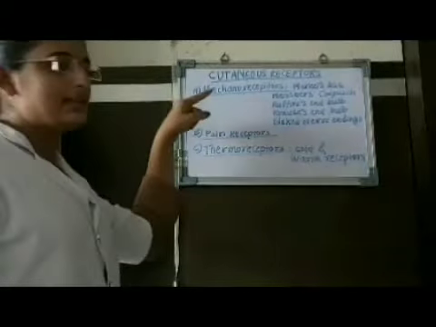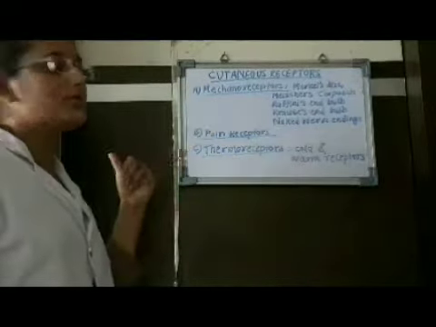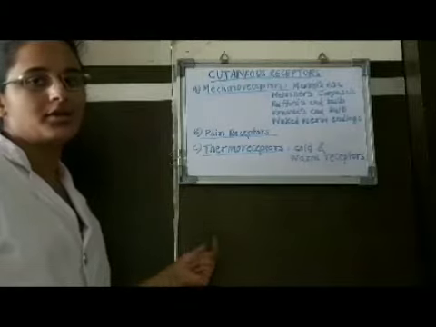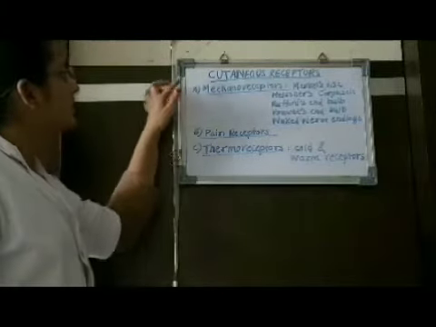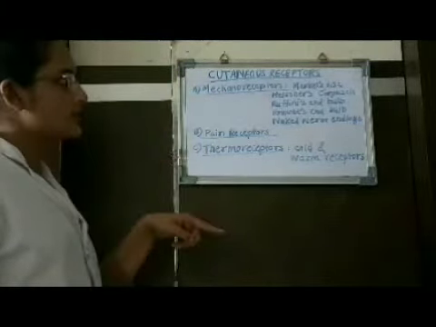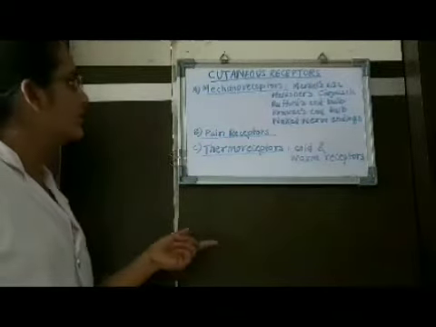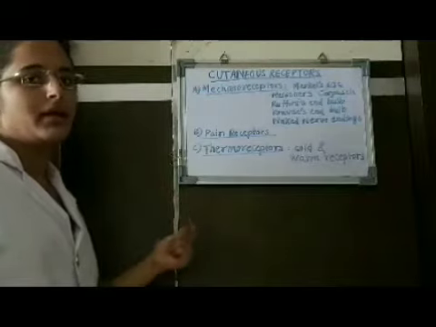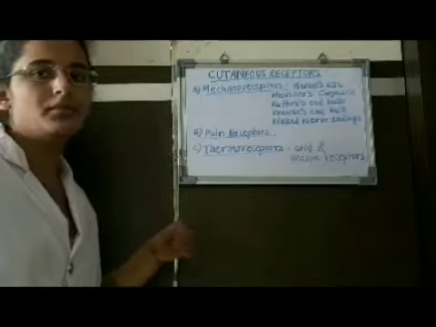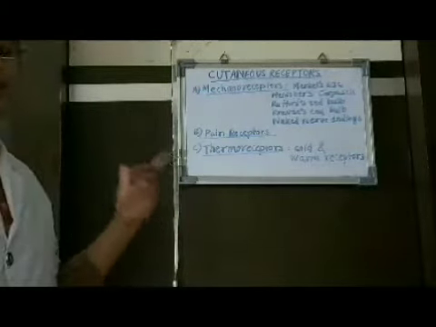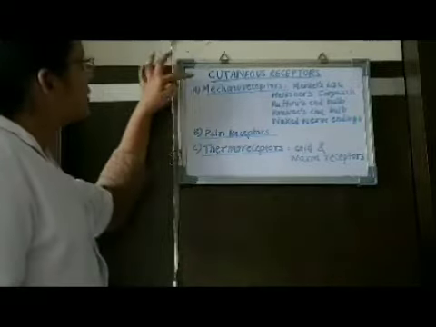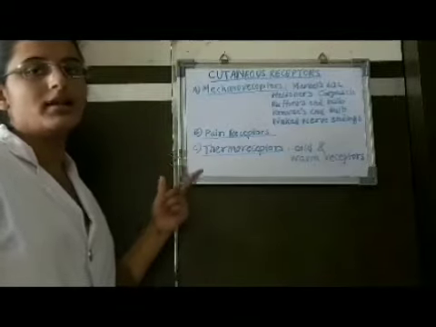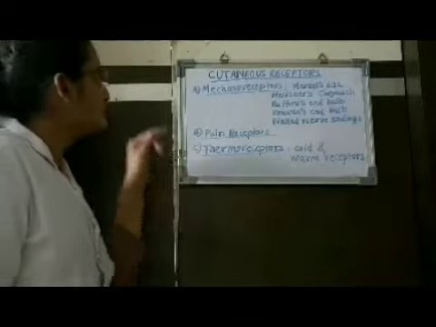Now we will briefly see the cutaneous receptors. Cutaneous receptors are the receptors situated in the skin and distributed all over the body. The sensory information from cutaneous receptors, as we all know, is carried by spinal nerves. These are mainly unmyelinated, but heavily myelinated nerves are also present for pressure, vibration and fine touch, etc. The cutaneous receptors are mainly A delta fibers, which are myelinated, and non-myelinated C fibers.